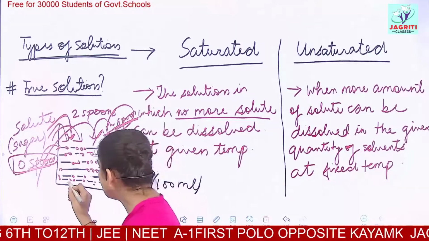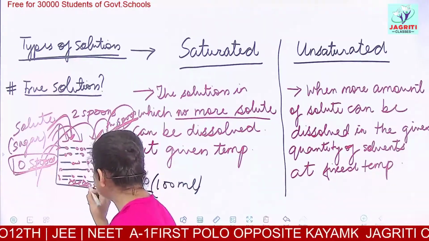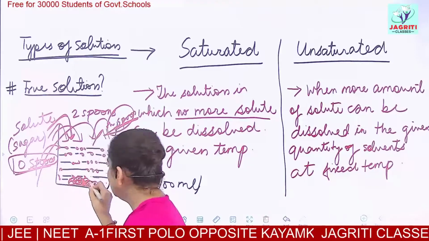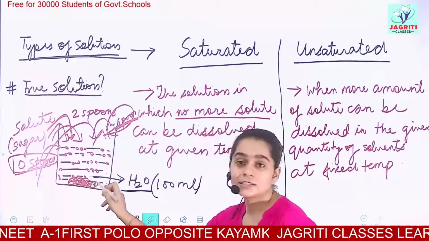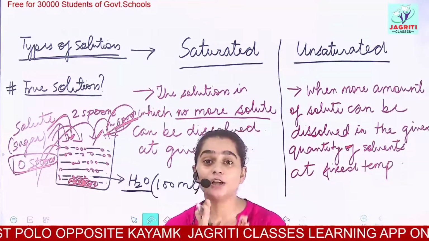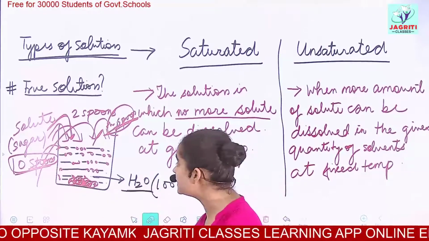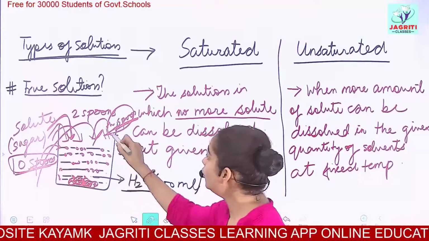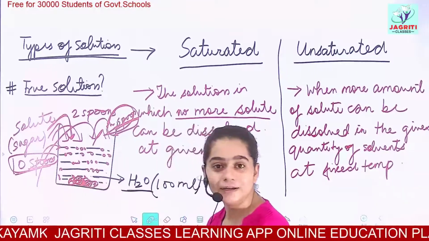Either it settles at the bottom of the beaker. So in such solutions, which are filled up completely, where the intermolecular spaces or vacant spaces are occupied, no more sugar can be dissolved.